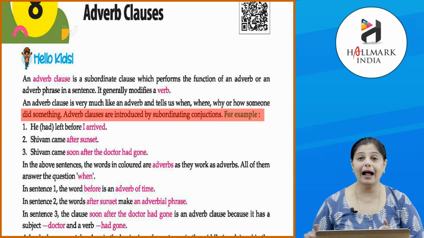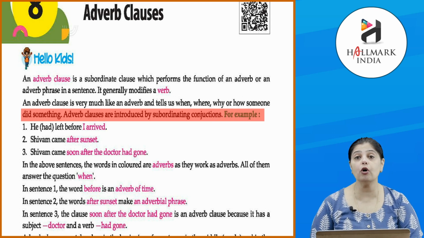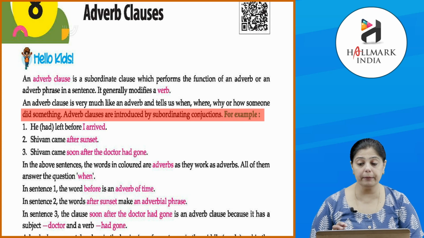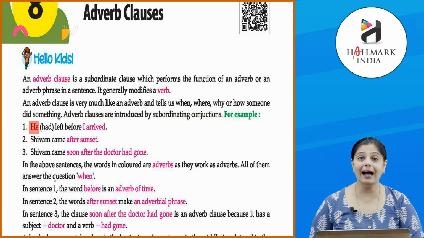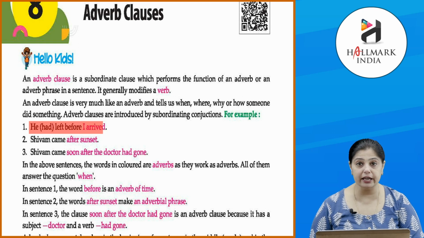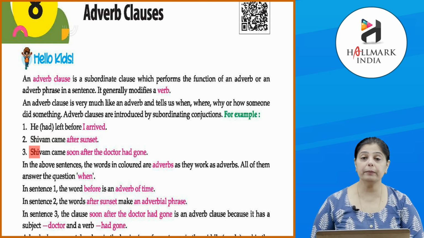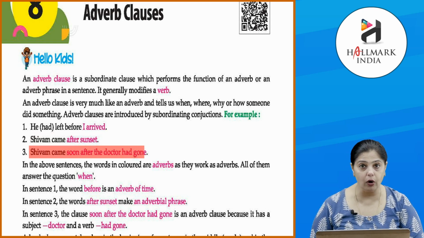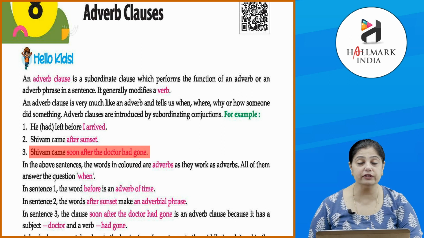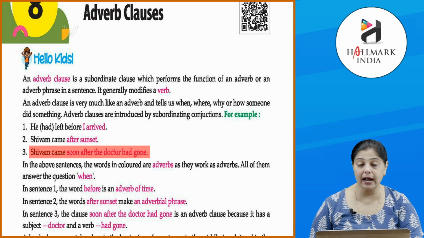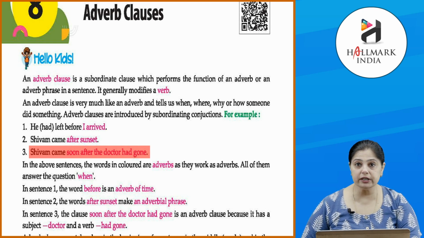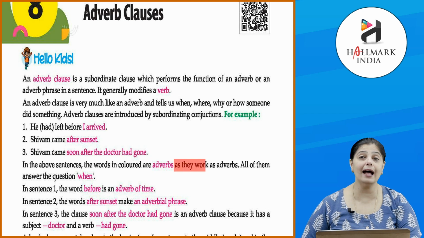For example, what are adverb clauses? They are clauses that modify the verb, okay? And they tell us when, where, why and how someone did something, and the reason for doing it. So here we are saying: He had left before I arrived. Shivam came after sunset. Shivam came soon after the doctor had gone. In these sentences, the colored portions are all adverbs, as they work as adverbs.